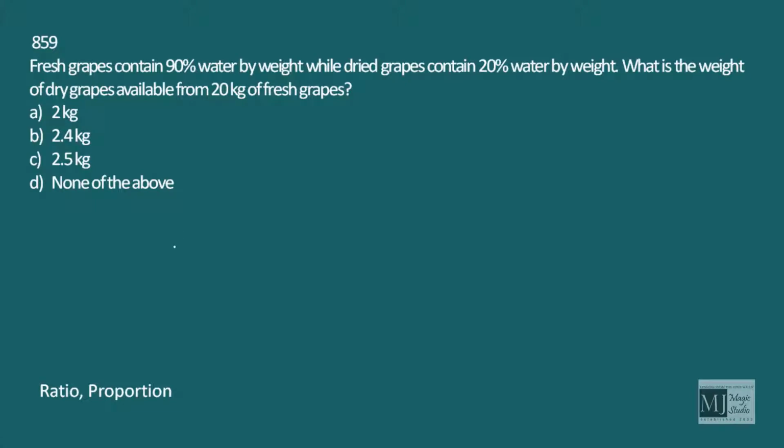Very popular ratio proportion question and very famous with aptitude test competitive examination. Fresh grapes contain 90% water by weight. So water is 90% and so the pulp would be 10%. Dried grapes contain 20% water by weight, that means 80% is pulp. What is the weight of dry grapes available from 20 kg of fresh grapes?